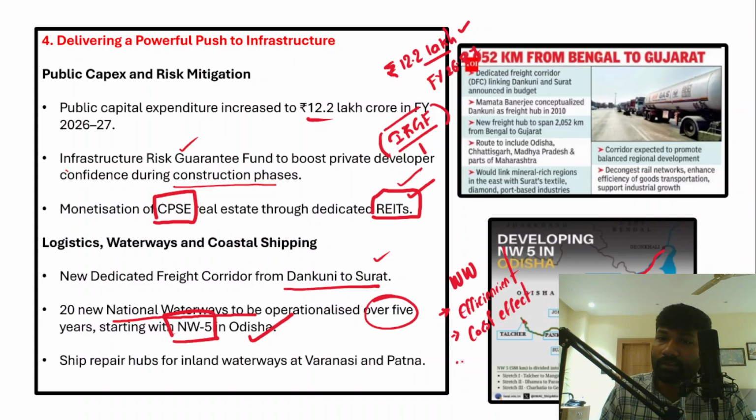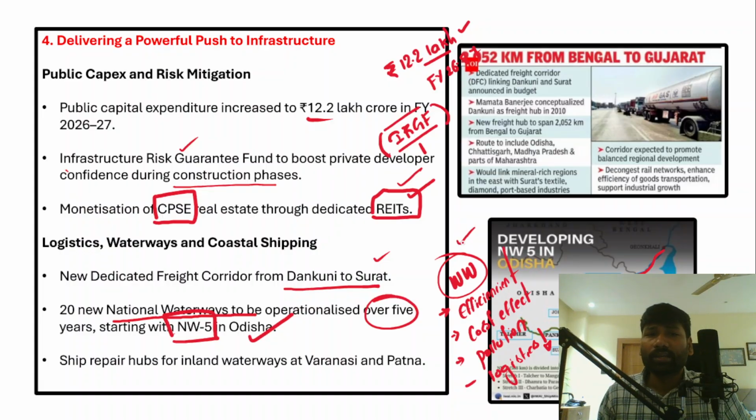Pollution can also be substantially minimized, and logistics costs can also be substantially minimized, and this is going to benefit the economic growth of different countries, and that's why it is important to focus on waterways.